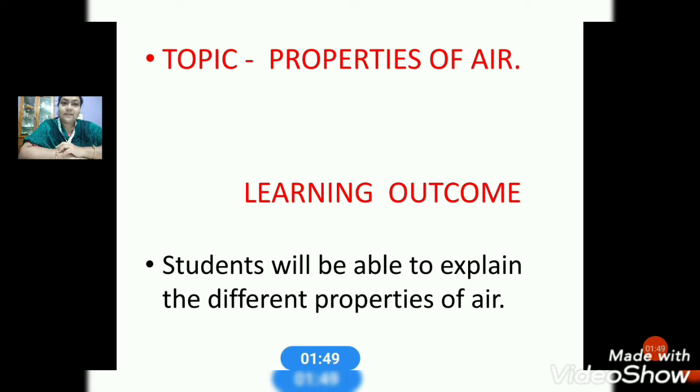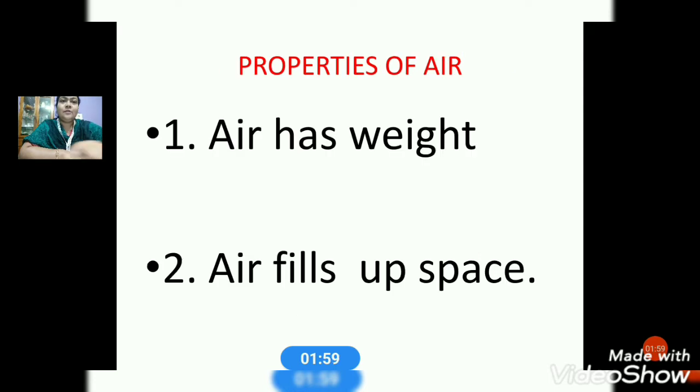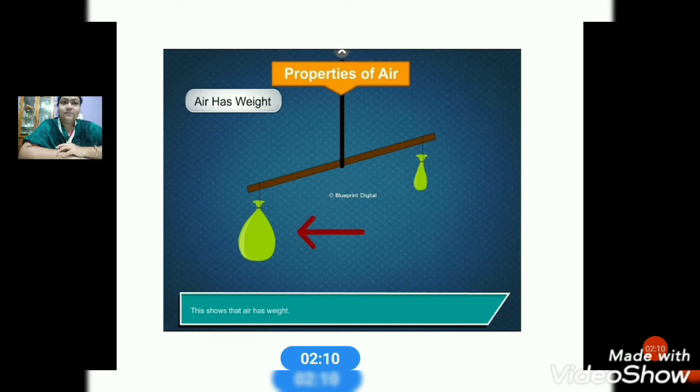What was the learning outcome of the properties of air? Students will be able to explain the different properties of air. So let us see what the different properties of air are. Number 1, air has weight. Number 2, air fills up space. I have also shown you with examples.